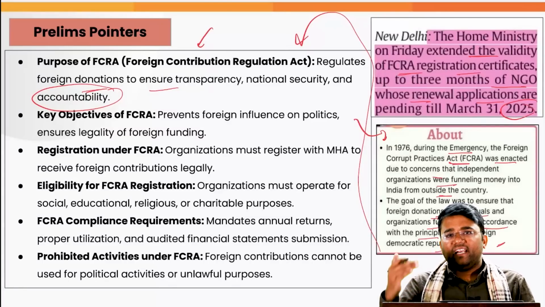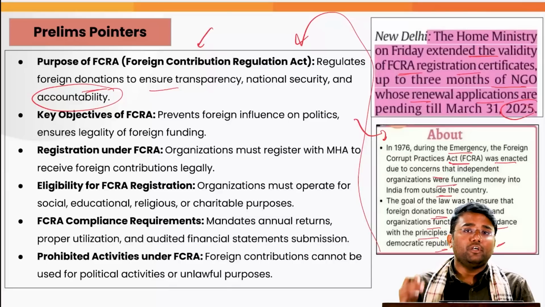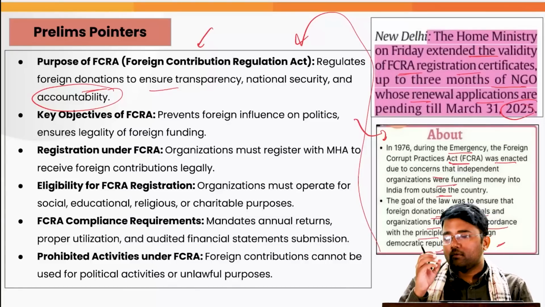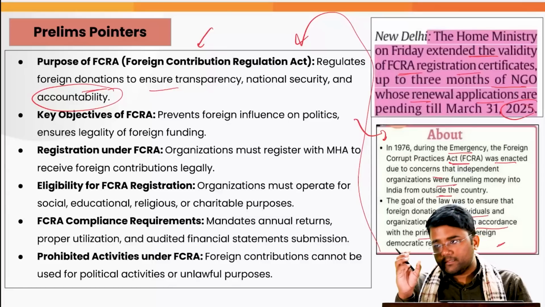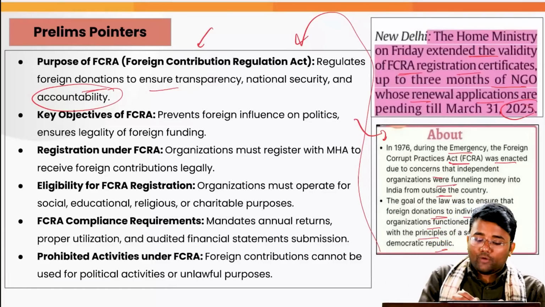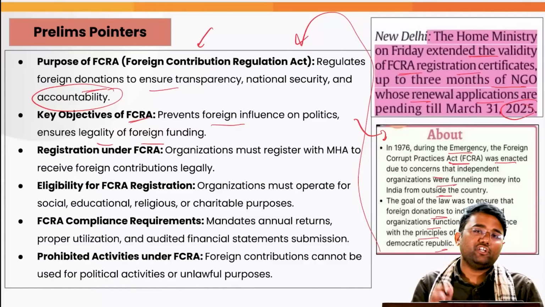By this amendment, various restrictions and provisions have been levied that will be applicable to the NGOs. For example, they have to open a bank account with the State Bank of India in New Delhi. They also have to ensure that only a small portion is spent on administrative expenses, etc. The key objectives of this FCRA are to prevent foreign influence on politics and ensure the legality of foreign funding.